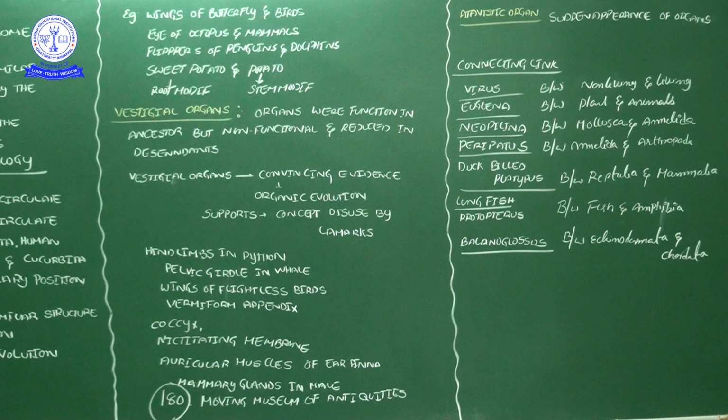So whatever it is, wings of flightless birds and the vermiform appendix in our body, which I already explained earlier, correct? The coccygeal part of our body, and the nictitating membrane. Here, in lower organisms up to amphibians, the eyelid is not there. So the eye needs some protection, correct? That's why, instead of the eyelid, they have the nictitating membrane. So if you see a frog's eye closing on National Geographic Channel, you will see the movement of the membrane.